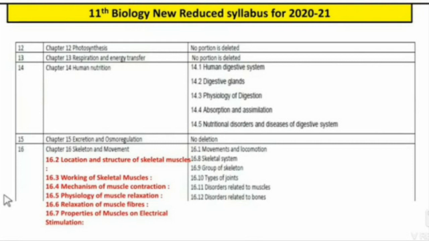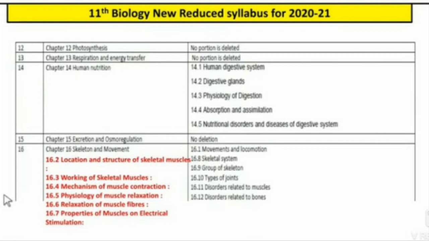Nothing is deleted from this chapter. In this chapter, we are going to study structure of chloroplast, nature of light, mechanism of photosynthesis, light reaction, photophosphorylation. In this photophosphorylation, we are going to study cyclic and non-cyclic photophosphorylation, then dark reaction, photorespiration, Kranz anatomy, C4 pathway and CAM pathway.